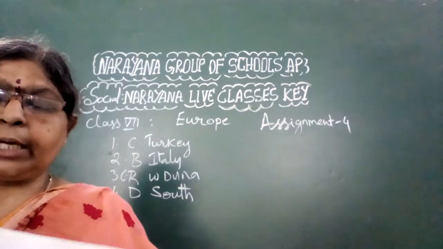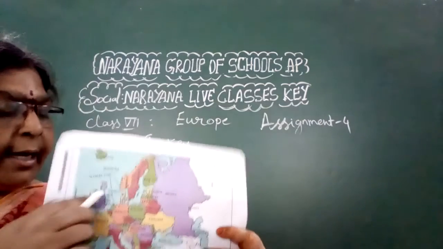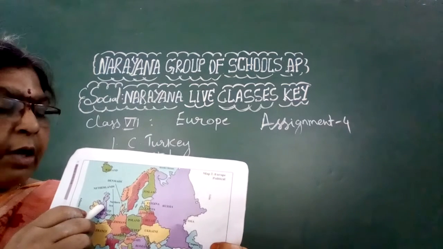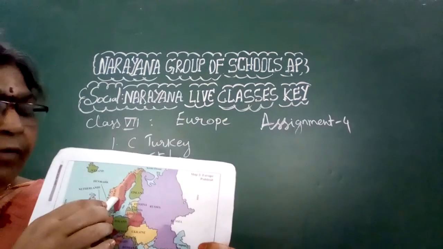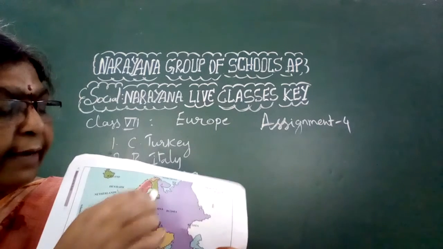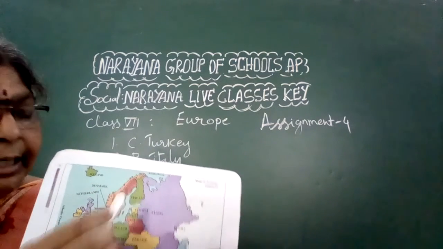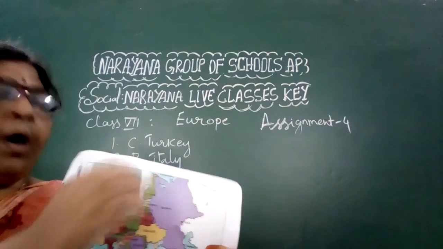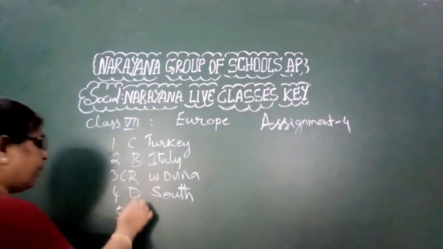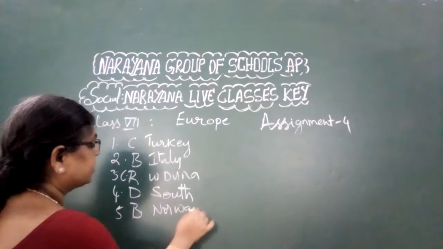England is on this side, so the Scandinavian area is not there. Next one is Norway, and Norway is there in the Scandinavian ranges. Next one is Finland, and the Scandinavian ranges are not there. Greece is here. So the only correct option is Norway, option B.